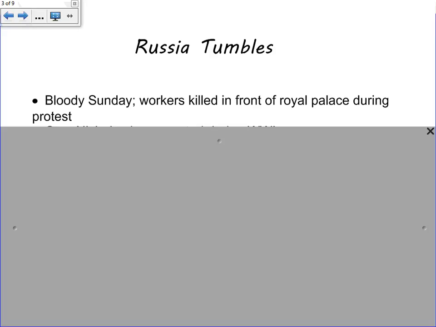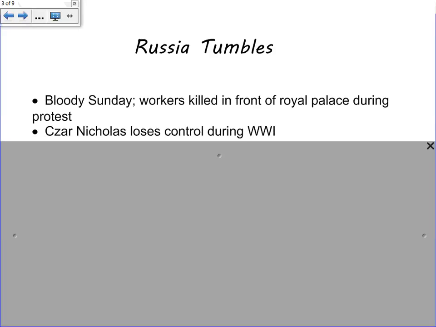During the war, thousands of workers will go to protest in front of the royal palace. And in what is known as Bloody Sunday, he will have Russian soldiers fire on the crowds and kill Russian citizens. And this is bad for the Tsar. And eventually, during World War I, Tsar Nicholas loses control and loses his power.